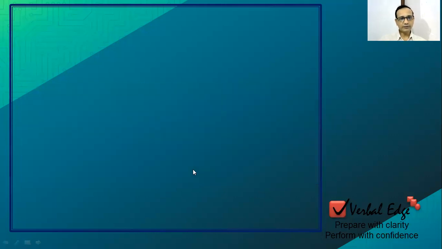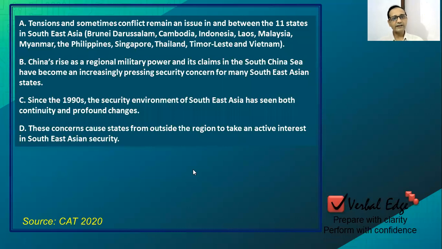Now let us go back to the question, and I'll read out the sentences, and I'll try to explain those sentences one by one, and we'll figure out which are the mandatory pairs, if any, or which is the ideal opening sentence and closing sentence. So sentence A says, tensions and sometimes conflict remain an issue in between the 11 states in Southeast Asia. The states' names are given: Brunei, Cambodia, Indonesia, Laos, Malaysia, Myanmar, the Philippines, Singapore, Thailand, Timor-Leste, and Vietnam.